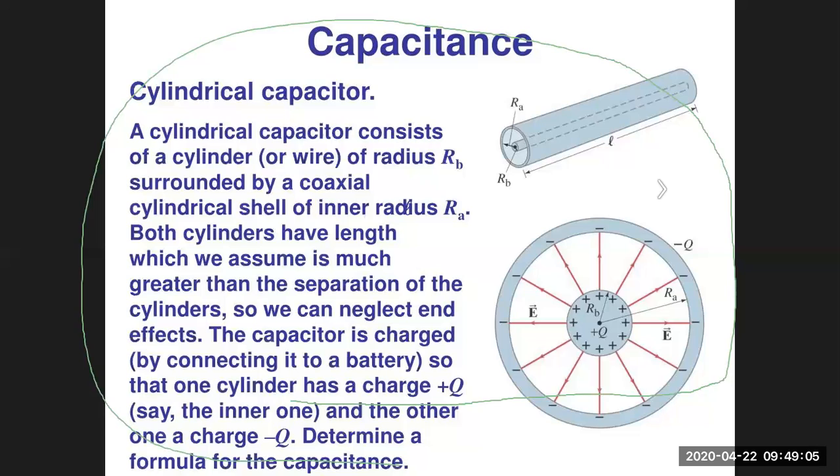So we can say that cylindrical shell of inner radius RA and outer radius RB. Both cylinders have length L, which we assume is much greater than the separation between the two cylinders. So we can neglect the end effect, because the separation between the two cylinders is much smaller in comparison to the length of the cylinder. So the capacitor is charged by connecting it to a battery.